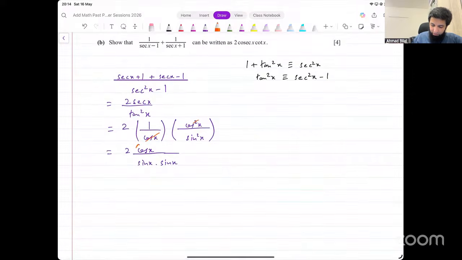cos over sine. What is this? This is cot. This will give us cot. And sine in the denominator, what's the reciprocal of sine? Reciprocal of sine is cosecant. So this therefore can be written as 2 cot x into reciprocal of sine, which is cosecant. If you rearrange it, you can also write it as 2 cosecant x into cot x. Right? That's the same thing. That's the same as the right hand side. And that is what we wanted to prove in this question.